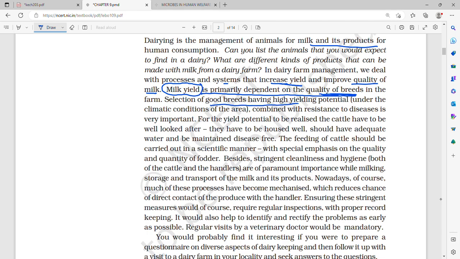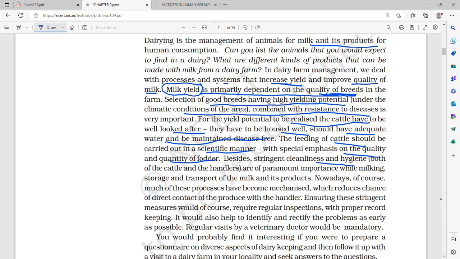Selection of good breeds that have high yielding potential under the climatic conditions of the area, combined with resistance to diseases. For yield potential to be realized, cattle have to be looked after very well. They have to be housed well, have adequate water, and be maintained disease free. Feeding should also be carried out in a scientific manner, with special emphasis on the quality and quantity of the fodder.